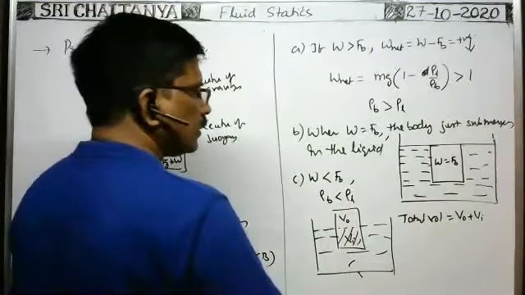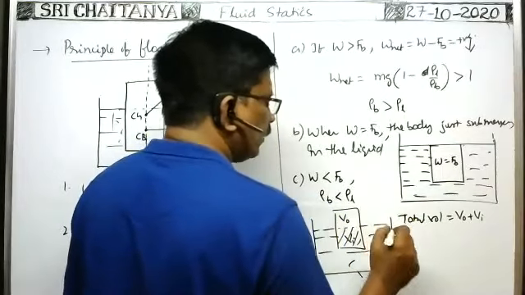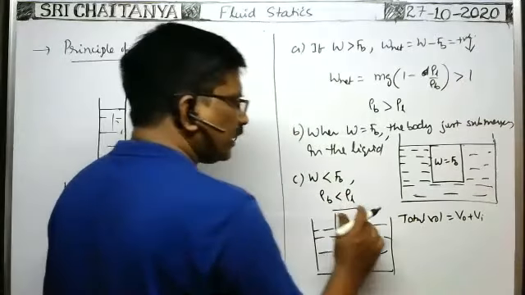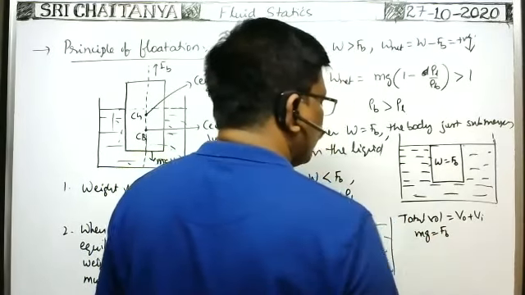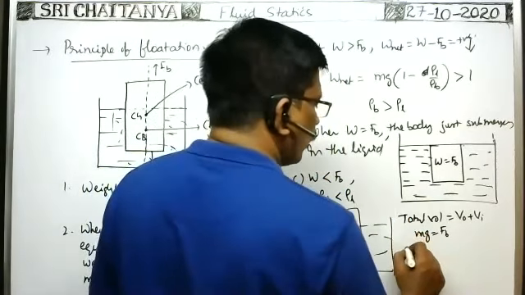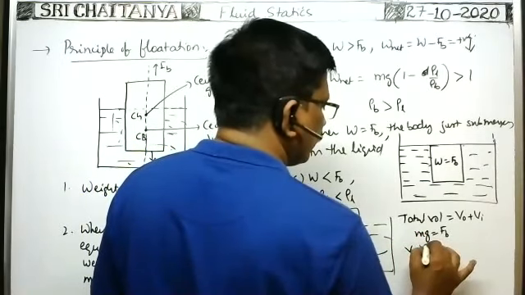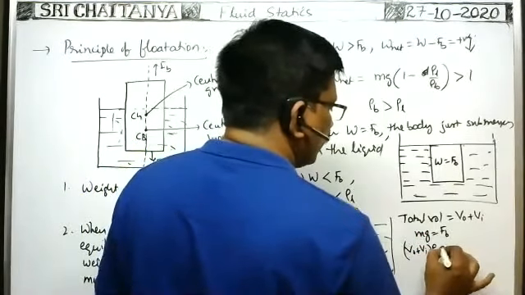Now in this case, as it is floating, the weight mg is equal to the buoyant force Fb. Weight mg means total volume (V out plus V in) into density of the body into g.